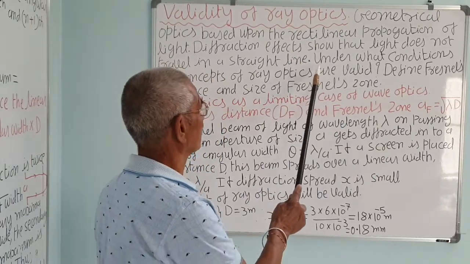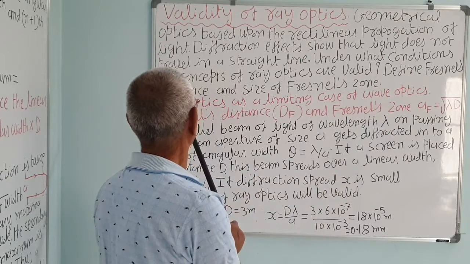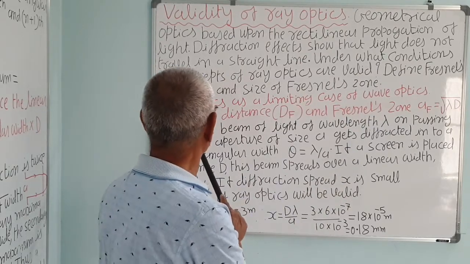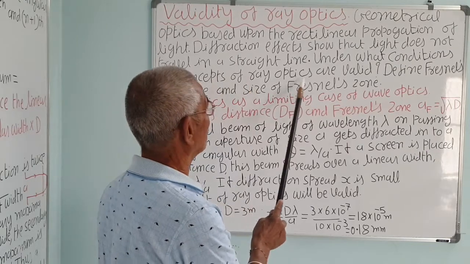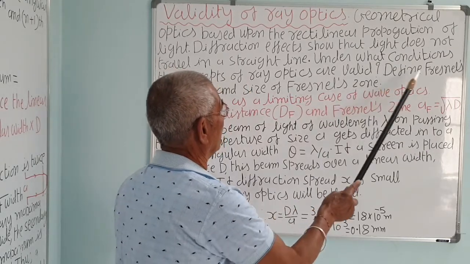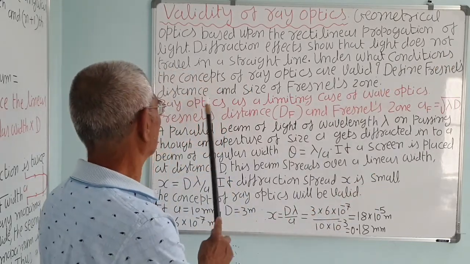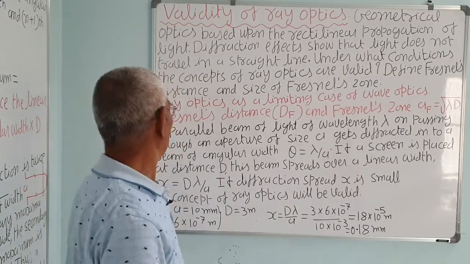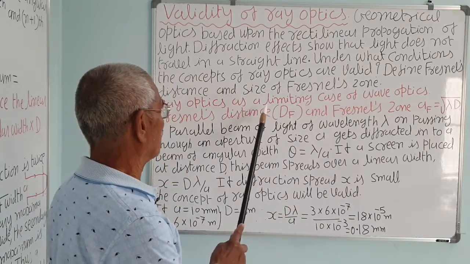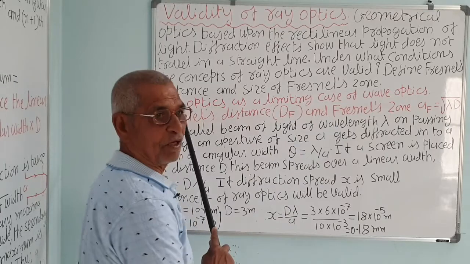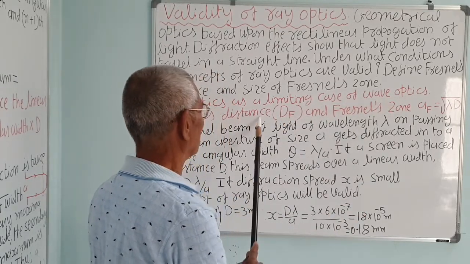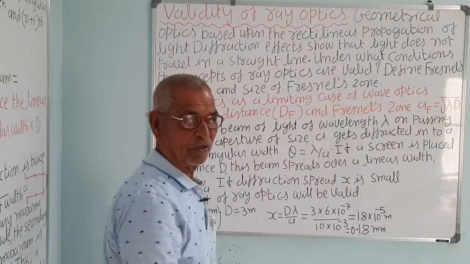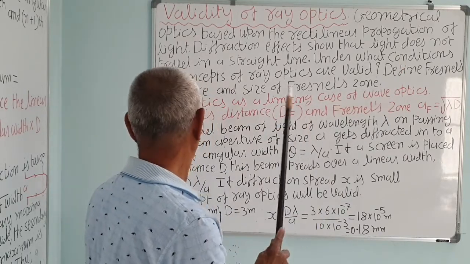We have already discussed under what conditions the concept of ray optics is valid. Let us define the Fresnel distance and size of the Fresnel zone. We will see ray optics as a limiting case of wave optics, and the Fresnel distance d_F and the Fresnel zone. Let us see these three topics.